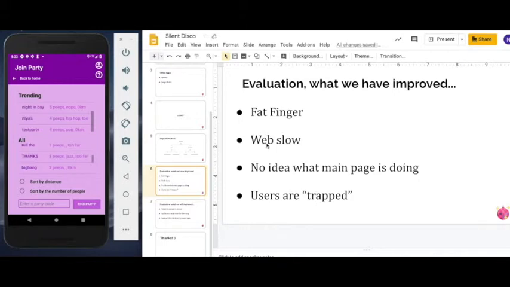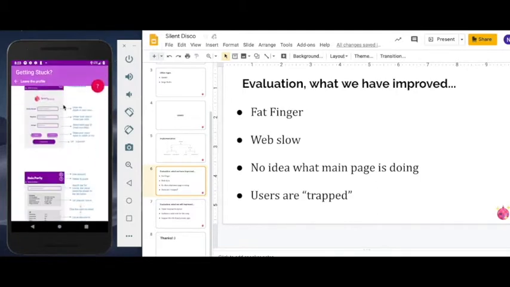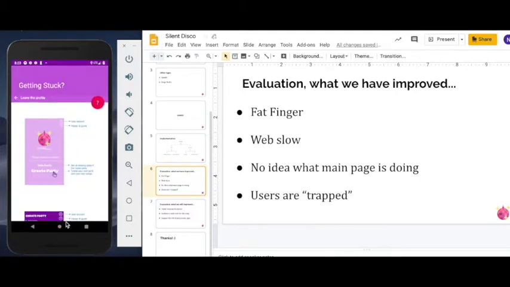Also, we have lots of web requests. If the web is slow or the connection is not stable, it's going to be a problem. You probably get a null pointer, null object, and your app will crash. So we use lots of callbacks and use intents to make sure that it is done step by step. Some users say they don't know what this page is about. So we use a help screen everywhere. It's visible everywhere, so it helps you and navigates you if you get stuck.